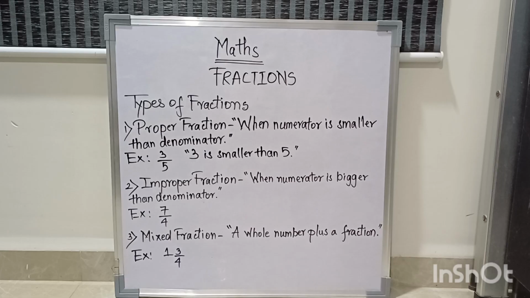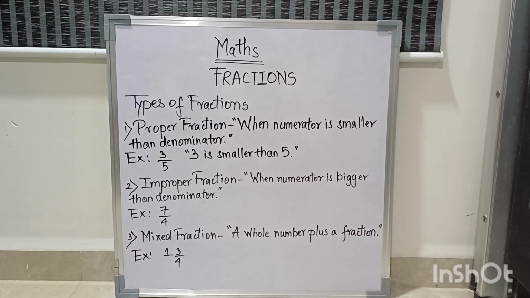The example of the first one is 3/5. 3 is smaller than 5, so that is a proper fraction. Now an improper fraction is when the numerator is bigger than the denominator, like 7/4. So why is 7/4 improper? Can you think of an example with rice? You have 5 kg of rice. Can your mom give you 6 kg of rice as a share? No, it's not possible. So these are improper fractions. 7 upon 4 can't be realistic. I can't show you 7 upon 4 with a real example.